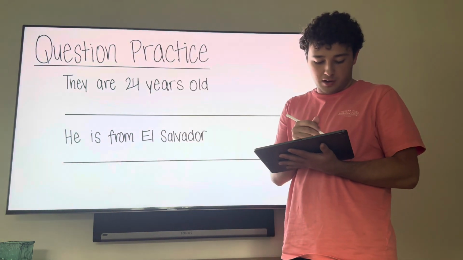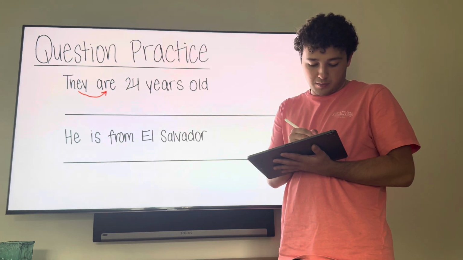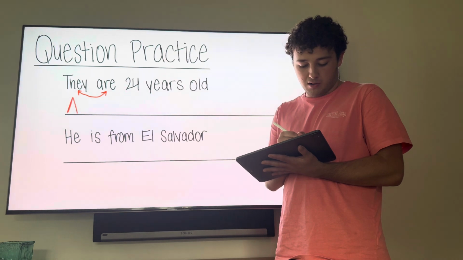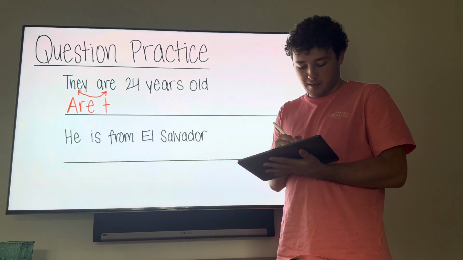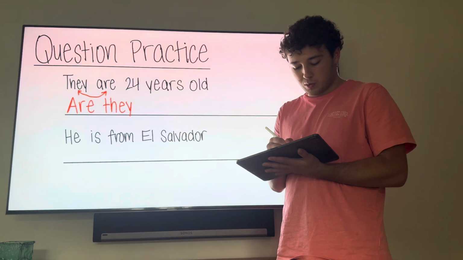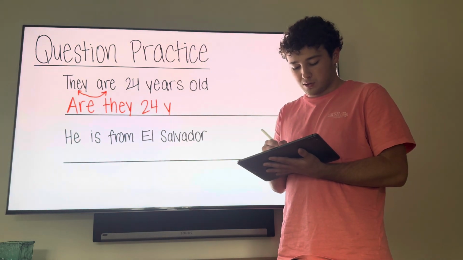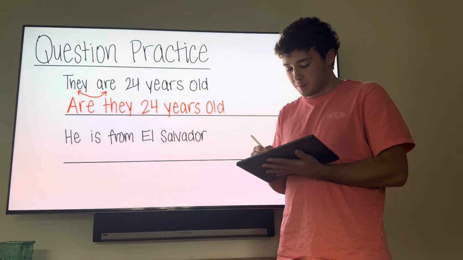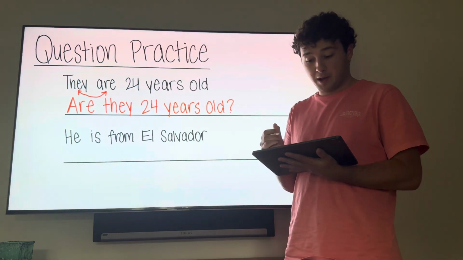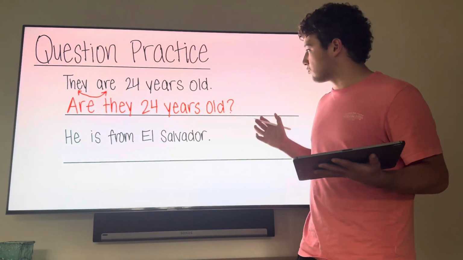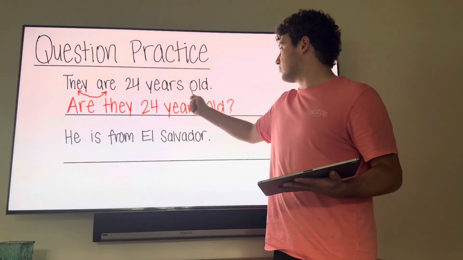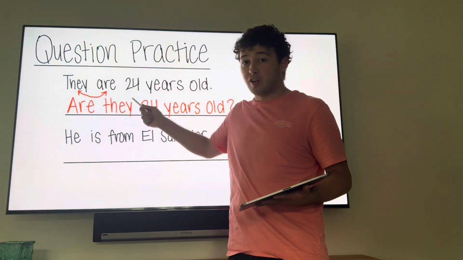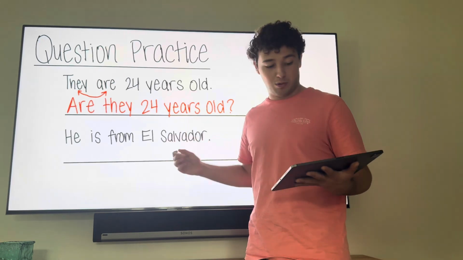So just as before, we swap these 2, and it becomes, are they 24 years old? Okay? Same rest of the sentence. The 24 years old part remains the same. It's just the pronoun and the verb that are flipped to make the question.